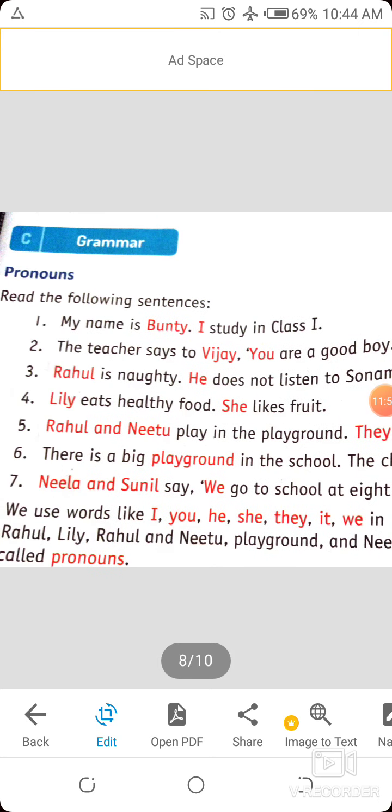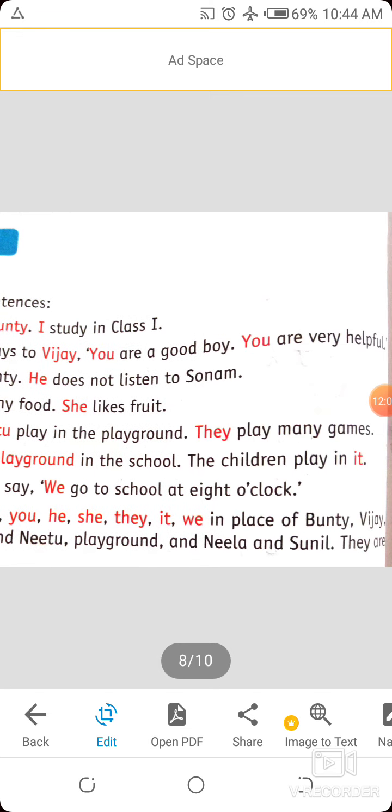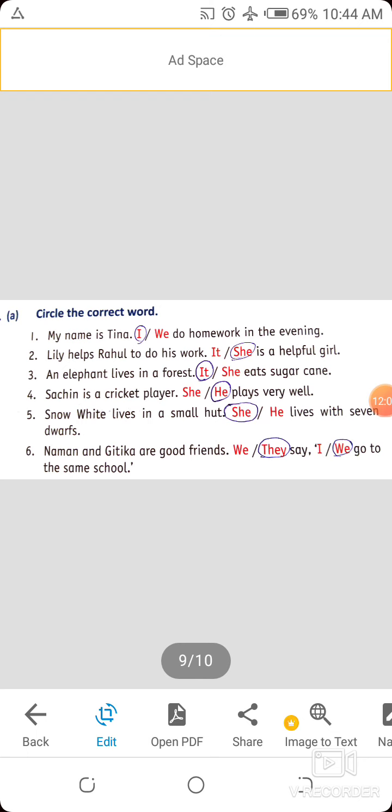They are called pronouns. Okay? We use we and they when there is more than one person, animal or a thing. Understood all of you? Now let's start our exercise C1, and in C1A circle the correct word.